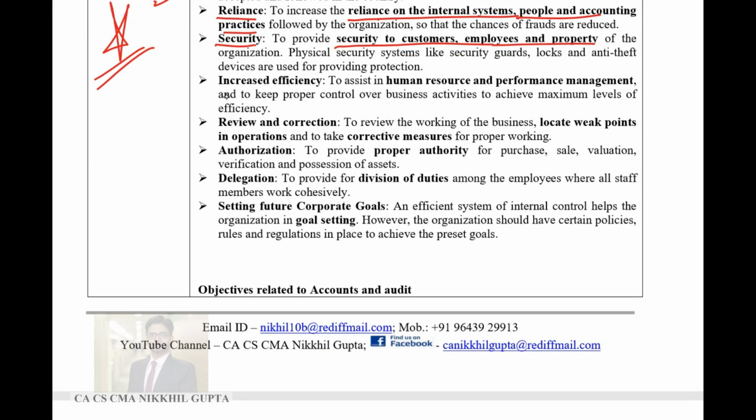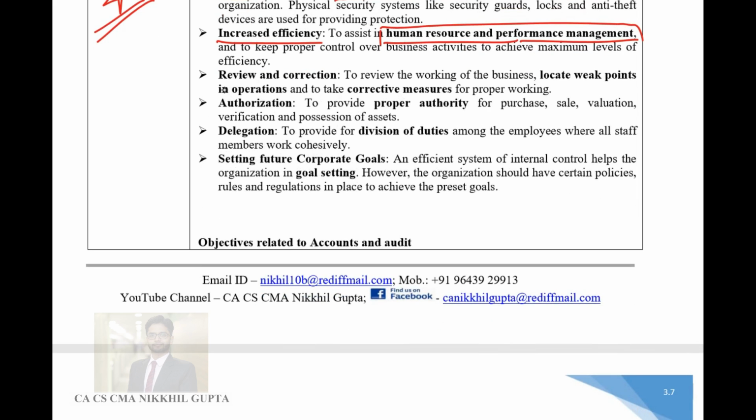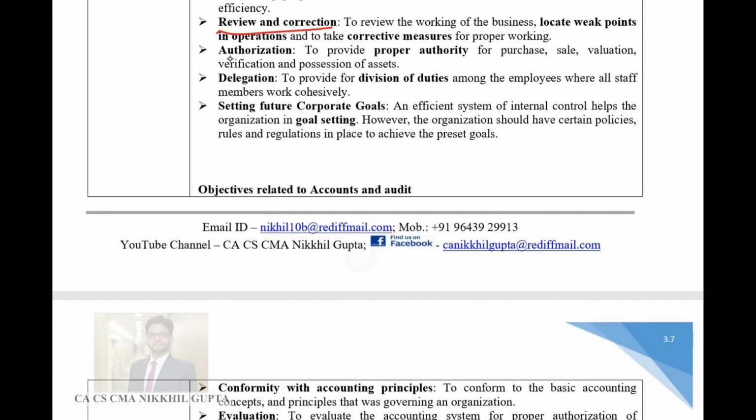Then is increased efficiency. Efficiency is increased. Human resources, performance management, everyone will perform to their best possible extent if there are proper internal controls prevalent. If internal controls are not there, then human resources will be lured to perform poorly or not perform up to their standards. Review and correction happens in a timely manner.